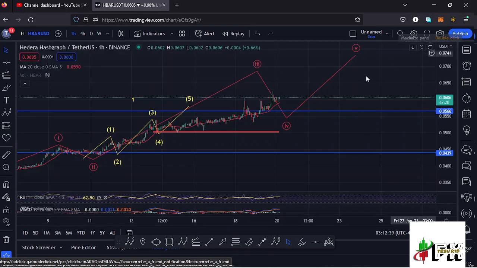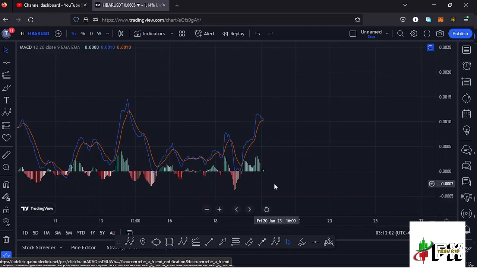You also need to keep in mind that there are chances that this might be the high for this wave 3, and soon we might see a bit of a pullback in the formation of that wave 4 before we continue pushing even higher in the formation of that wave 5. But in case Hbar continues to show an increase in strength, then the chances of fully maximizing the fib level 2.618 are still on.